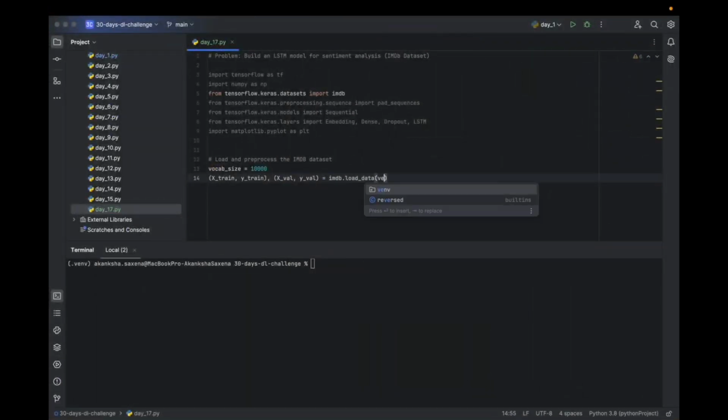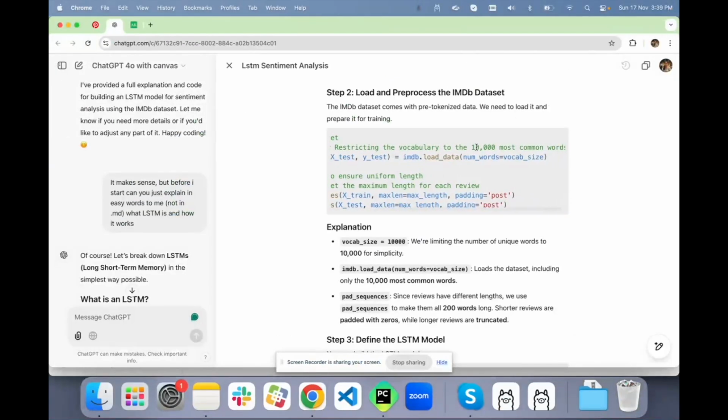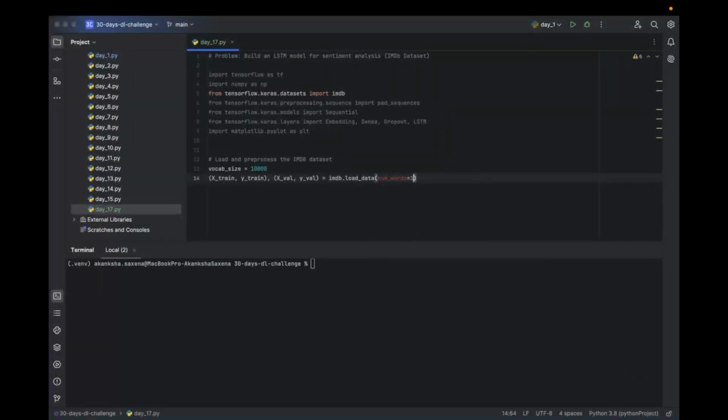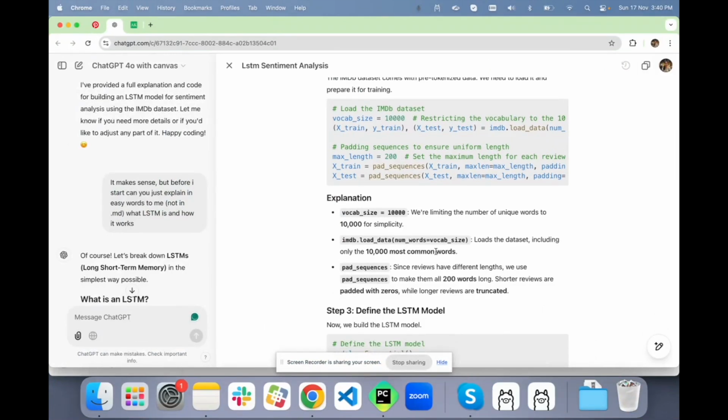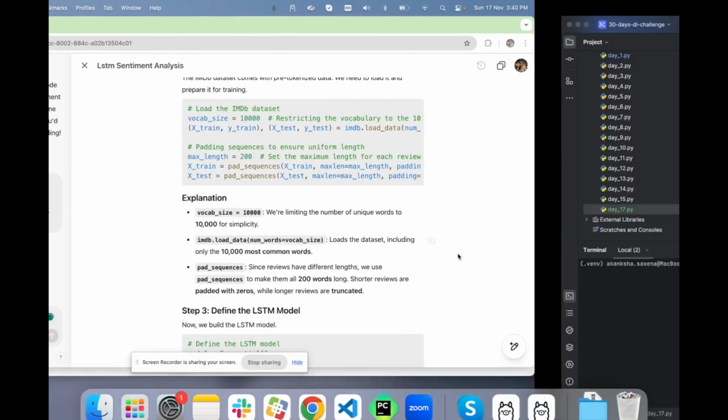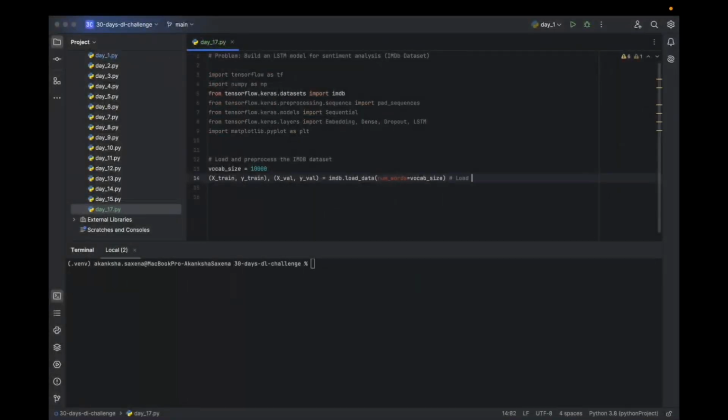Here we mention the number of words, which is going to be vocab size. How many unique common words is it going to have? 10,000, it can have even more than that, so we need to restrict that. It is going to load the IMDb data with only the 10,000 most common words.